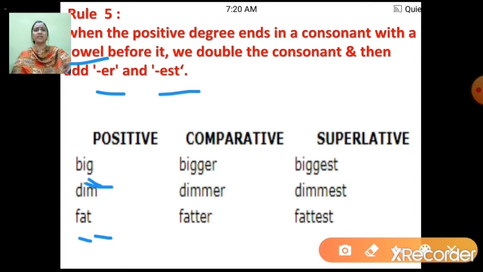So big will become bigger, and we add er along with that for the comparative. And for the superlative we again double the last consonant and add est, so it will become biggest. Now let's read the other examples. Dim, dimmer, dimmest. Fat, fatter, fattest. Alright students, let's move ahead.